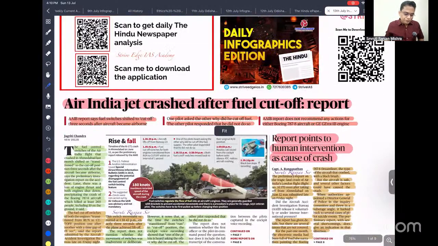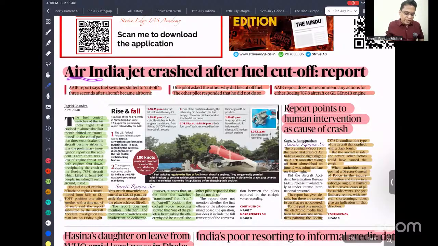Okay. So the first important news of the day is the Air India jet crash after the fuel cutoff report. A report was recently published by the Aircraft Accident Investigation Bureau pointing out why the accident happened. It found that the fuel cutoff switch, which should be in the run position, was in the cutoff position. Because of that, fuel was not able to be supplied to the engine. There might be some malfunction in the switch, or there might be some error by the pilot. We don't yet have conclusive evidence, but it is found that the accident was because of fuel cutoff.